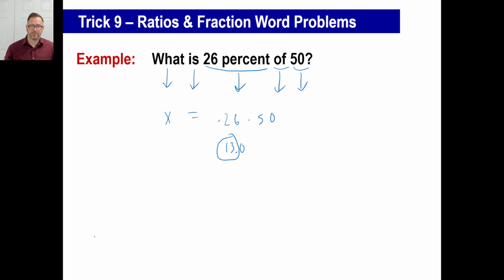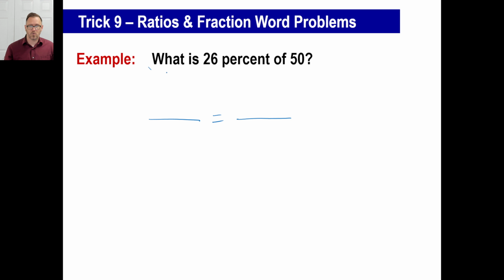That's your answer. Now the other method of doing this was, I'm going to draw a fraction equal to a fraction and fill in the blanks, okay? We got 26%, that's 2 numbers, and we got 50, okay? 26%, piece of cake, that's 26 over 100. Now the only question is, where does the x go? x goes here, x goes there? Let's draw a picture, and a nasal sniff anytime.